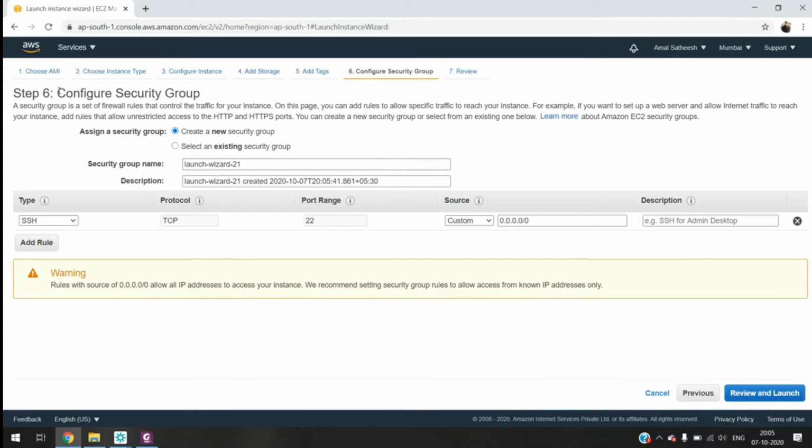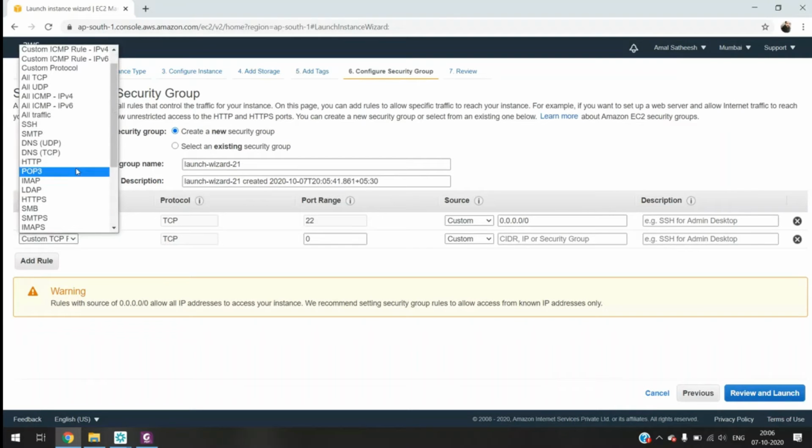Last step 6 is configuring security group. Security group is the set of firewall rules. So what do you mean by firewall? What traffic we want to come into our network. This is for controlling the incoming traffic on your instances. This is a Linux machine, that is why by default SSH is allowed. If SSH is allowed, then only we can remotely log into this instance. If you want any more services to be allowed on your machine, you can add a rule.